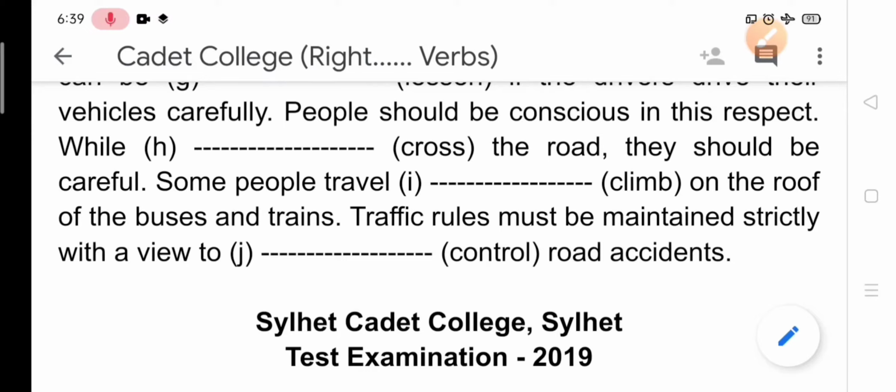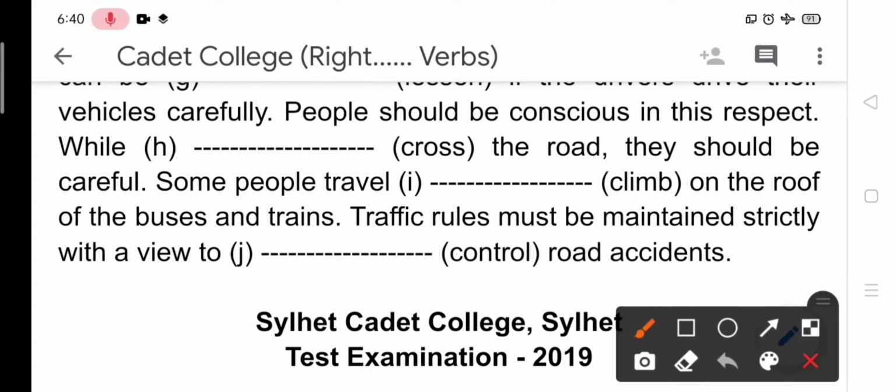Traffic rules must be maintained strictly with a view to control road accidents. Learners, you know, there is a grammatical rule. If you find with a view to, or look forward to, or get used to, then it takes ing with the present form of verb. So the answer should be here with a view to controlling road accidents.